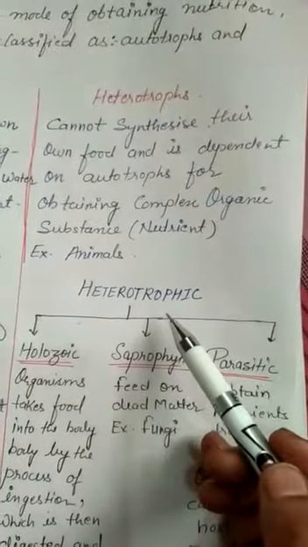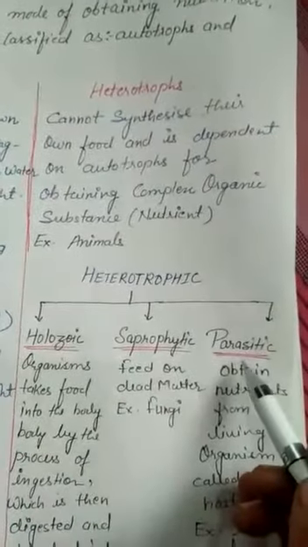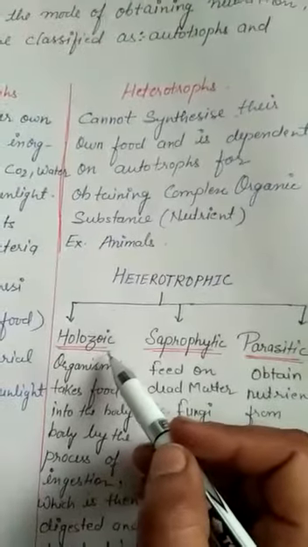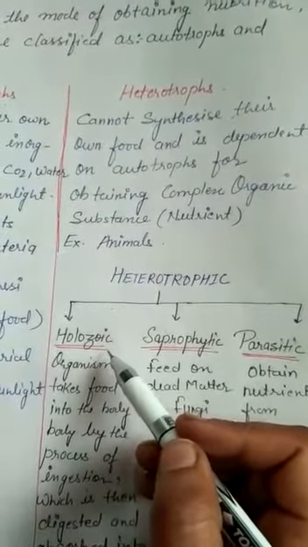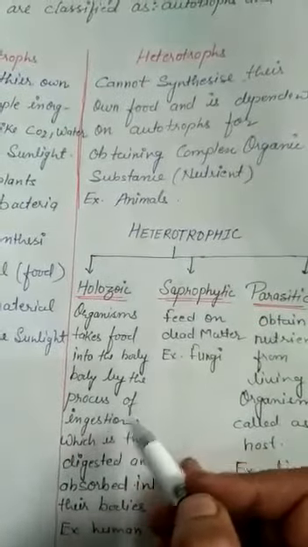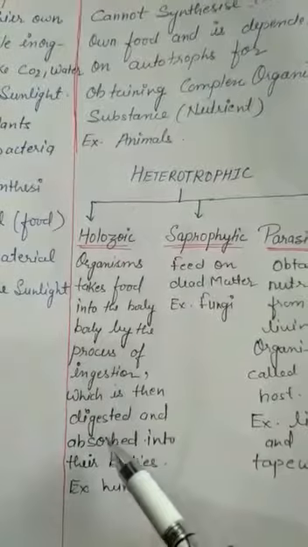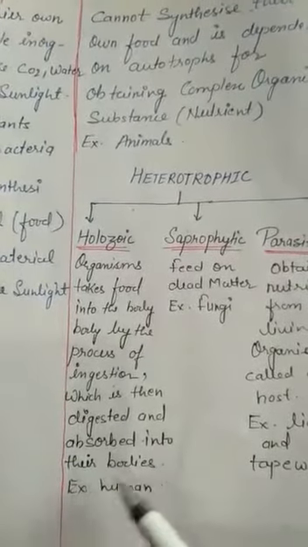Okay, whereas the heterotrophic mode of nutrition is further classified as holozoic, saprophytic and parasitic. Now what happens in the holozoic mode of nutrition? In this, the organism takes food into the body by the process of ingestion, which is then digested and absorbed into their bodies.